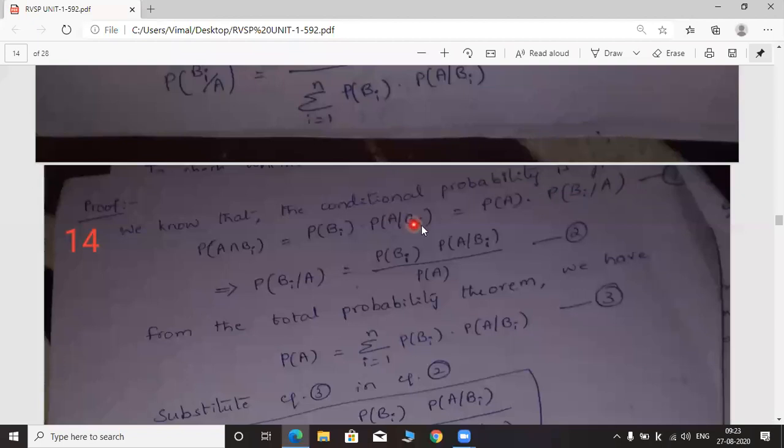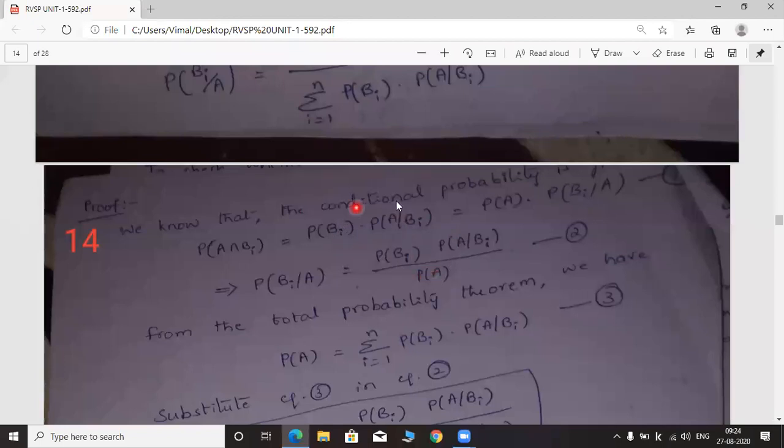Okay. So by equating these two, we have to write like this. Probability of Bi given A. We have to consider this, because according to the Bayes theorem statement, we have to get the formula for probability of Bi given A. So P of Bi given A can be written as P of Bi into P of A given Bi by P of A.